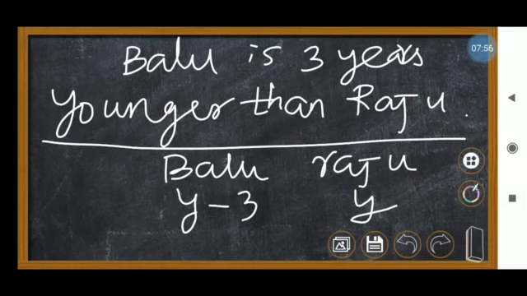If I give a number, for example, if Raju's age is 15, consider it 15. What happens to Balu's age? 15 minus 3 is 12. That means 3 years less than Raju. So we can take y minus 3. This kind of example, I will teach 2 more examples, just a minute.